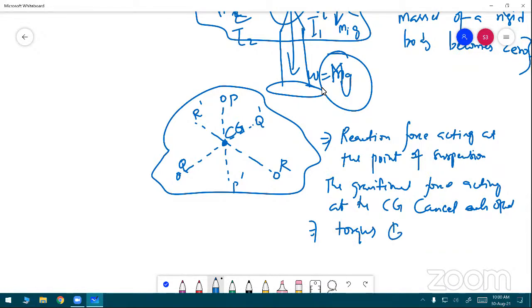Each and every point mass produces a torque, and overall the torque also cancels.